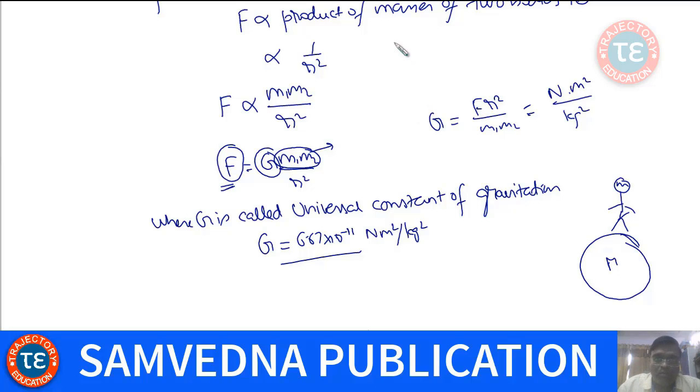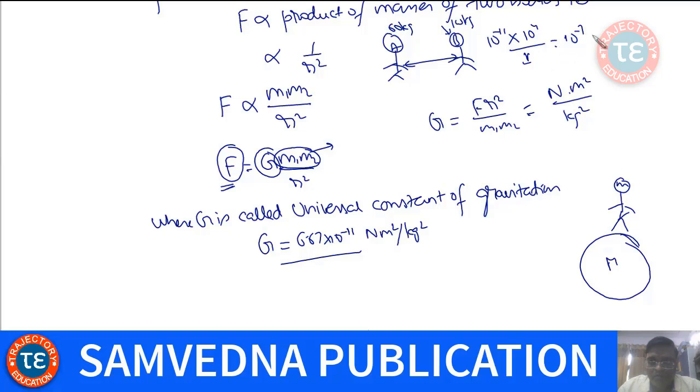If you have two people, person A and person B on the Earth, then the gravitational force between them will not be so high. Why? Because G lies in the range of 10 to the power minus 11, and say the mass of this person is 60 kg and this is 100 kg. So in all it will come as 10 to the power, say at max 4, or distance can be 1. It is very, very small, not even in observable range.